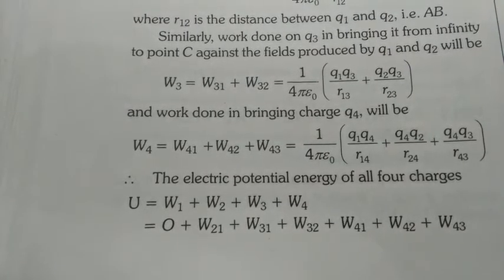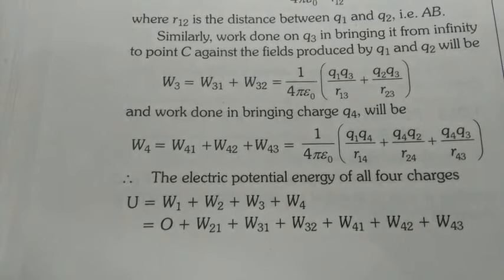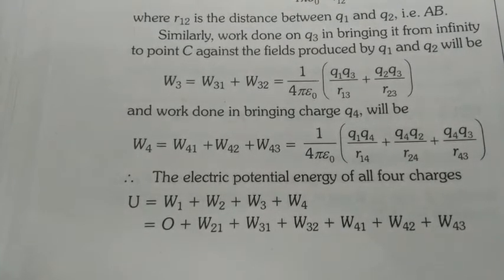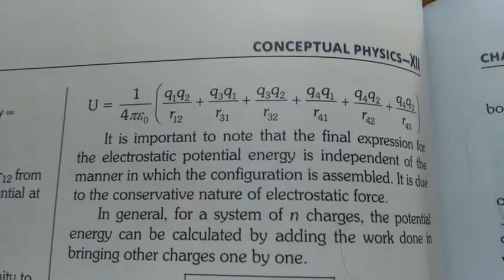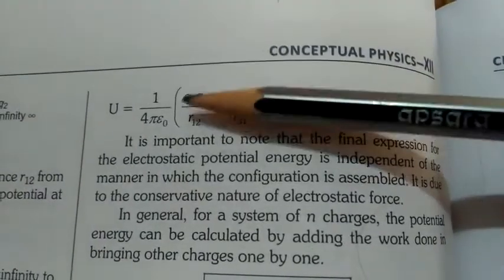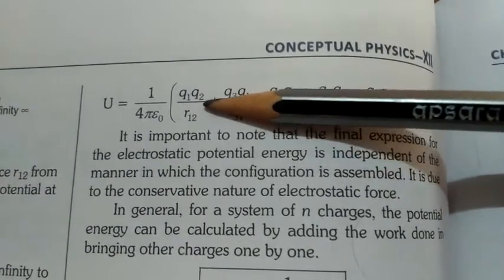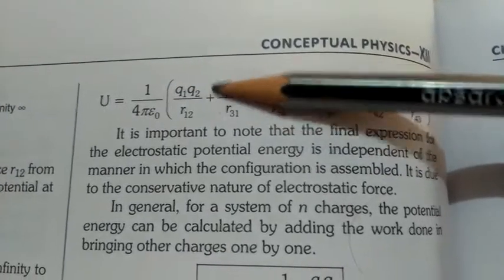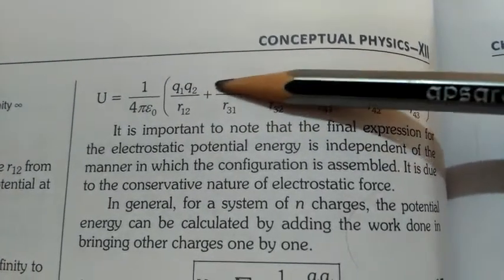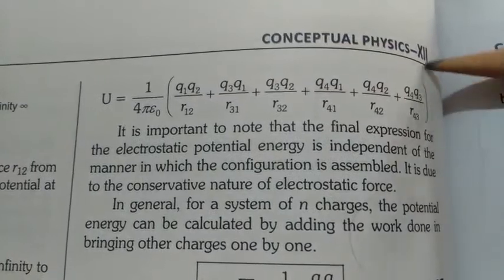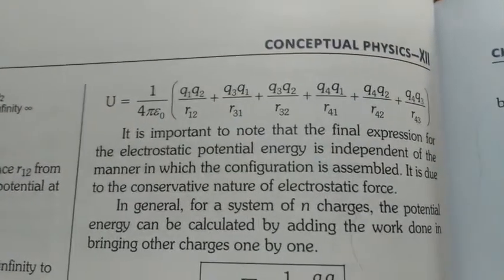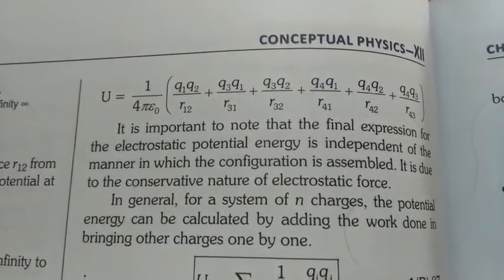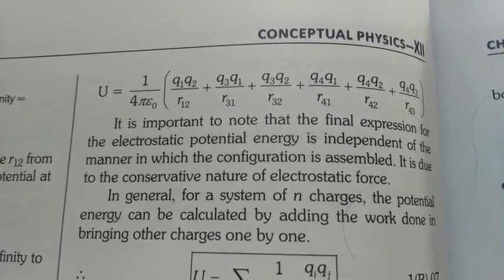When we put all the values, then 1 upon 4 pi epsilon naught will be common for all and we get one equation like this. So this is the equation we get. This is the work done before on Q2, this is the total work done on Q3 and this is the total work done on Q4. So when we combine them all, we will find the total potential energy because of the system of 4 charge particles.